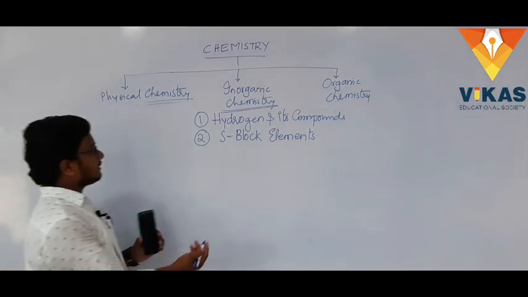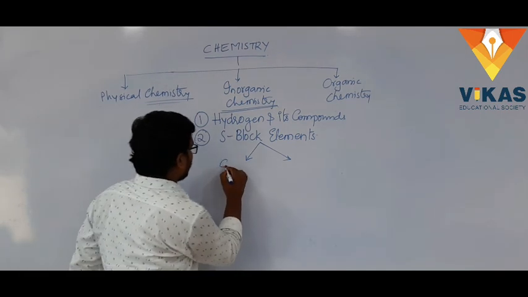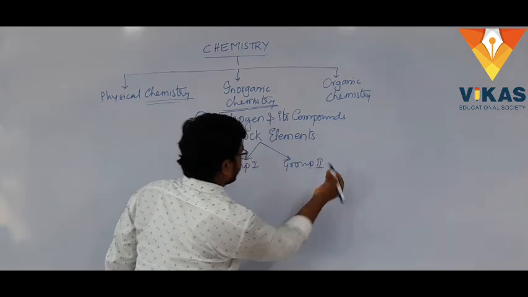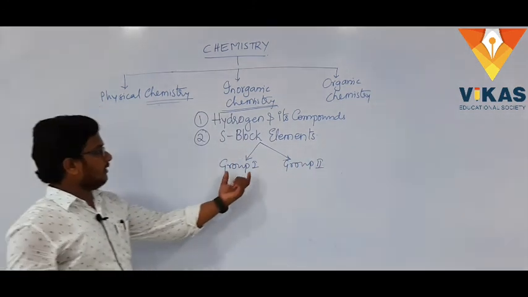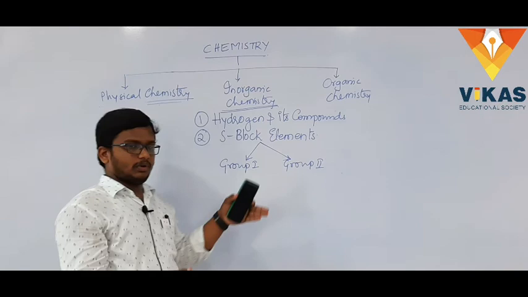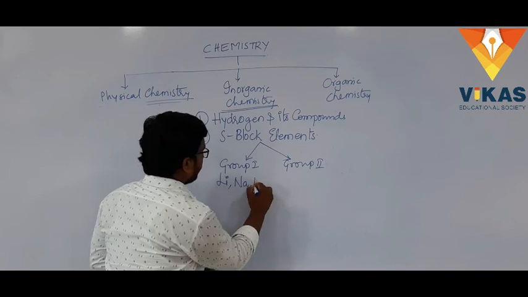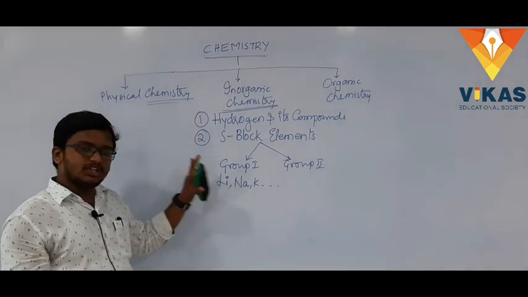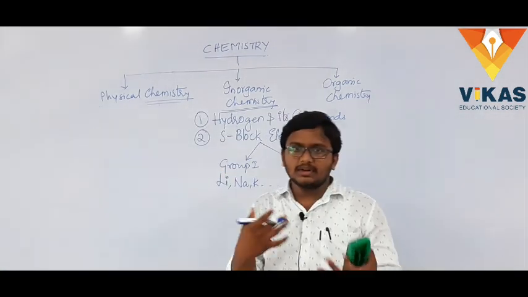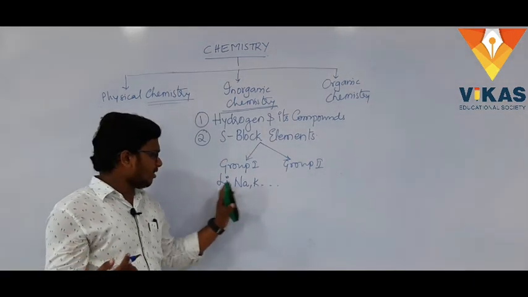Right. So in the s-block elements, we'll have two parts again: group 1 elements and group 2 elements. What will we be covering in group 1 elements? Group 1 is the leftmost group; you can see it in the periodic table. It starts with lithium, then goes to sodium, potassium and so on. We'll study its properties, like how the atomic properties and other kinds of properties change across the elements in the first group.